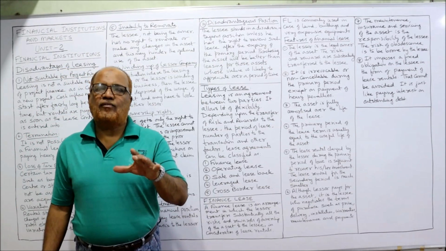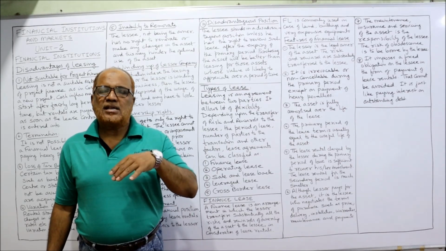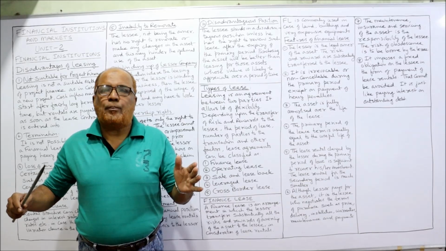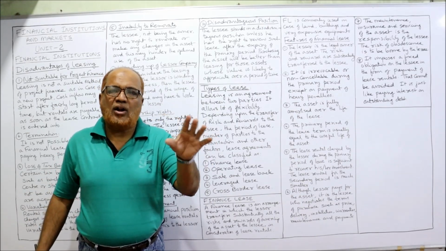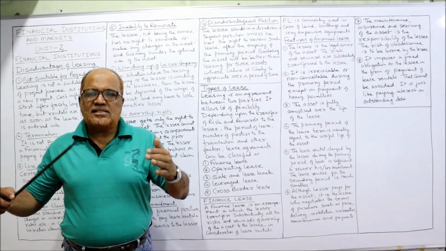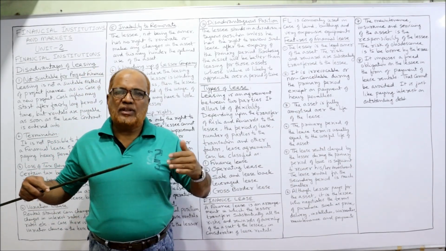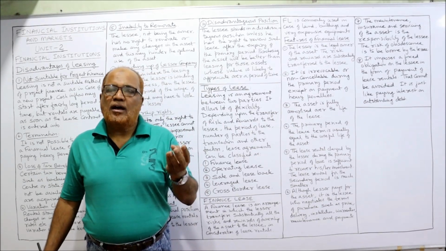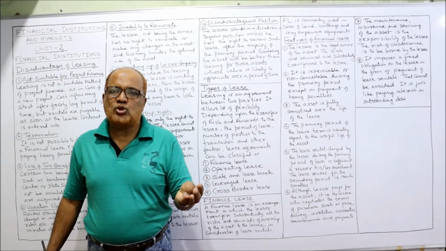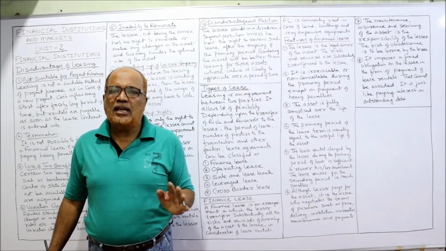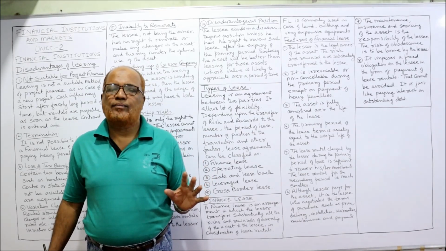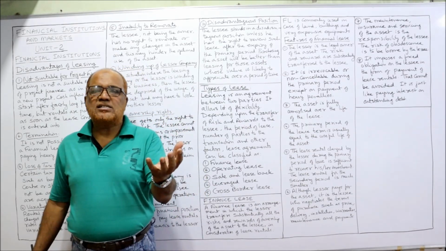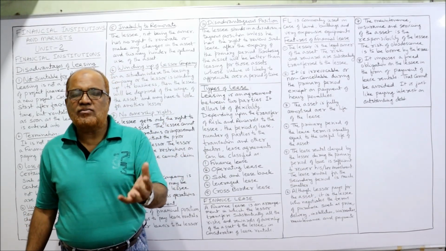Financial lease is a type of lease where the lessor will transfer to the lessee a substantial part of the risk and reward of the asset. When an asset is purchased, it will give the reward and also it has some risk. Risk in the sense of repairs, maintenance, obsolescence, accident or any uncertainty which may arise and cause some loss. That is risk. So when an asset is being held, there are reward as well as risk.